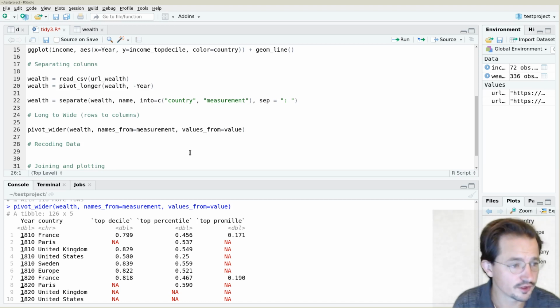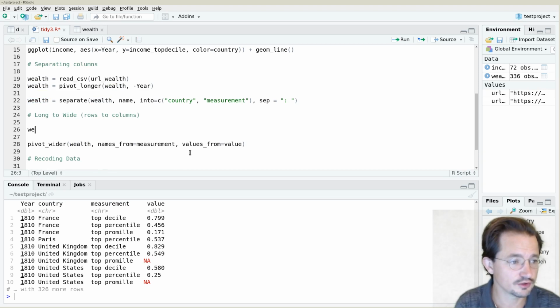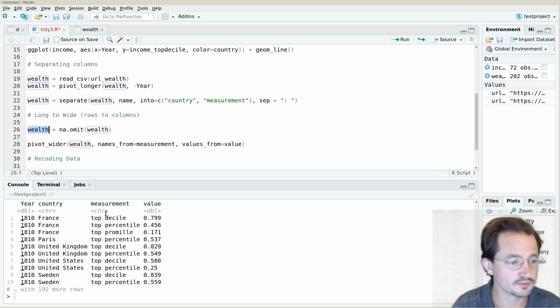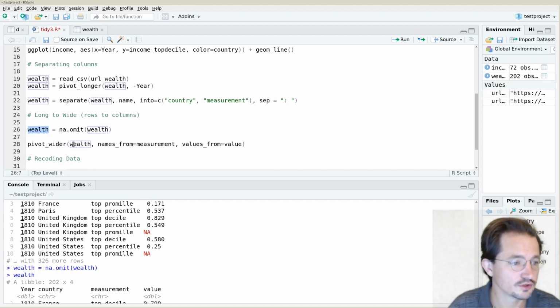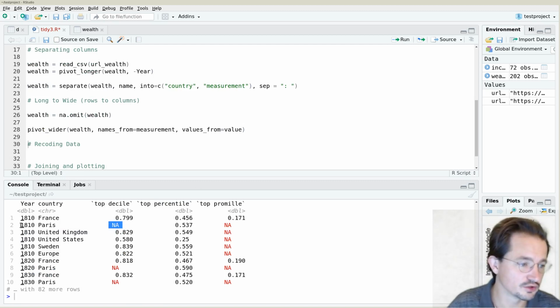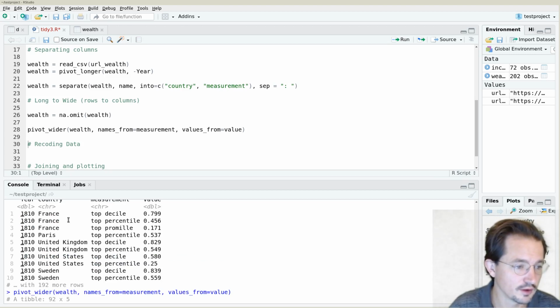One very useful trick to know is that if we have missing values here, so let's actually get rid of those missing values there, right? So we've dropped the rows now. So if we now pivot it, and you'll see it creates missing values because there is no row for 1810 para stop decile, right? Because we dropped that one.